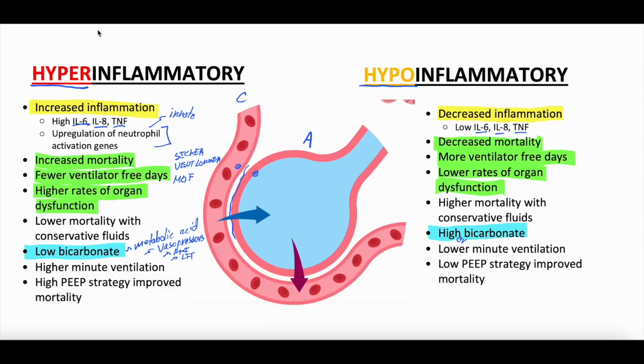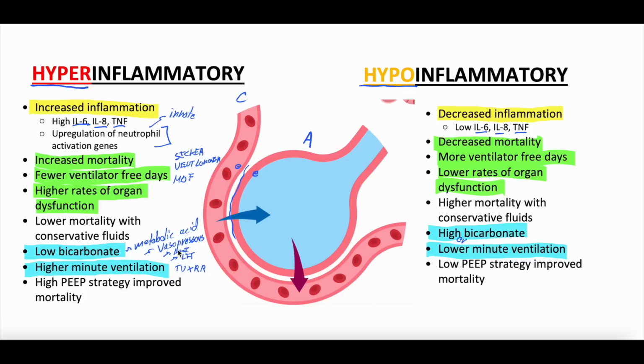Oh, wait, there's one more bedside thing. Sorry, we missed it. These patients often have a higher minute ventilation as compared to hypoinflammatory. Right? Minute ventilation is going to be tidal volume times respiratory rate. And sometimes you set this on the ventilator, but patients can breathe over the vent. So these patients are more likely to be tachypneic with higher respiratory rates and more likely to be breathing higher tidal volumes. Right? They're more likely to be acidotic and sick. So this kind of adds up, right? They're breathing much more robustly and harder to try to blow off this metabolic acidosis and to compensate for all this organ injury.